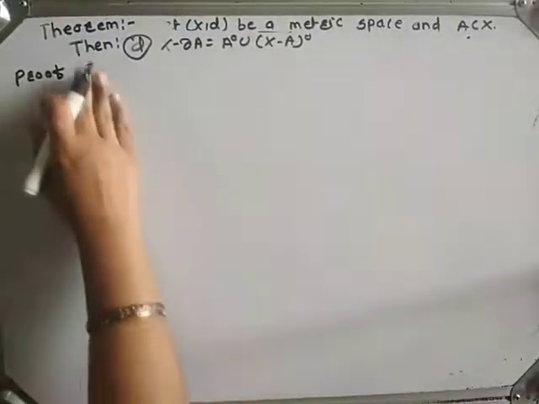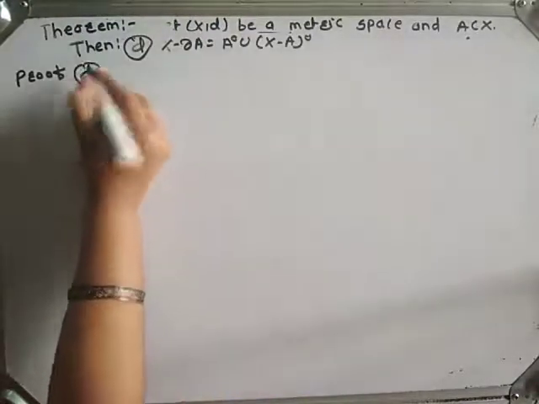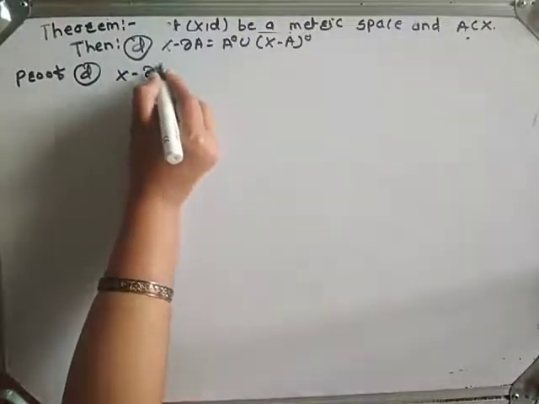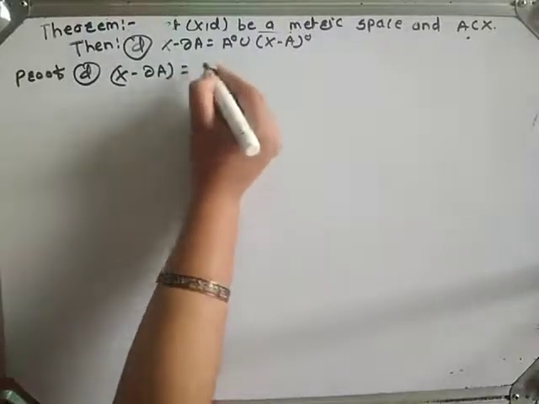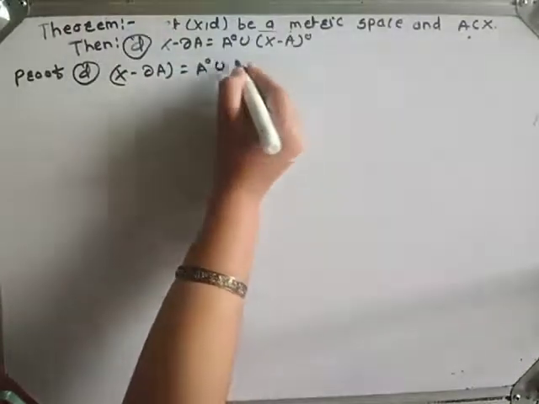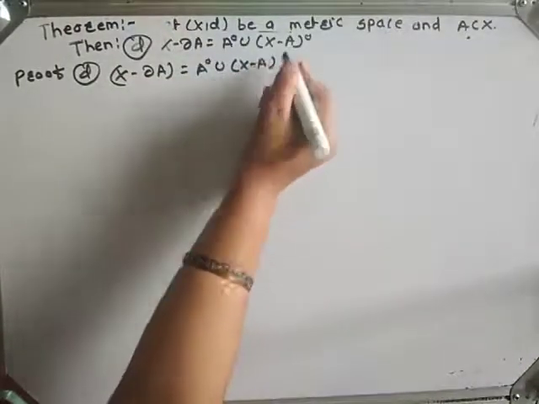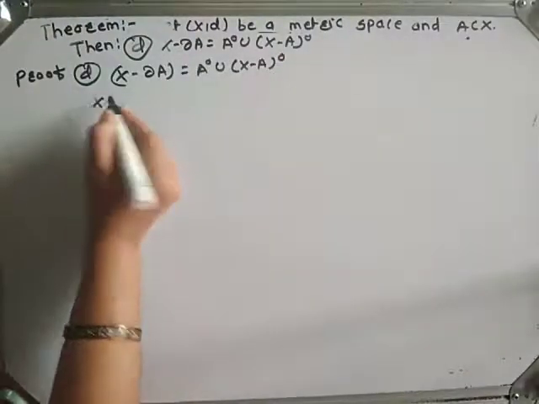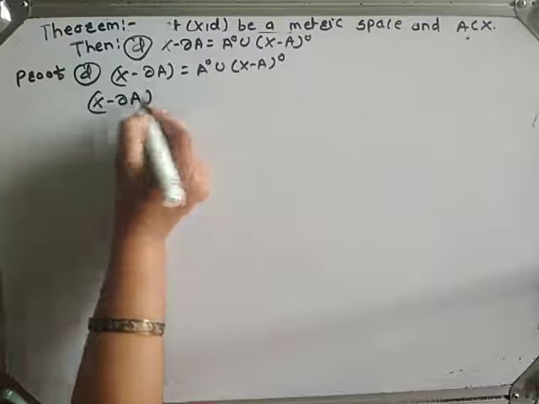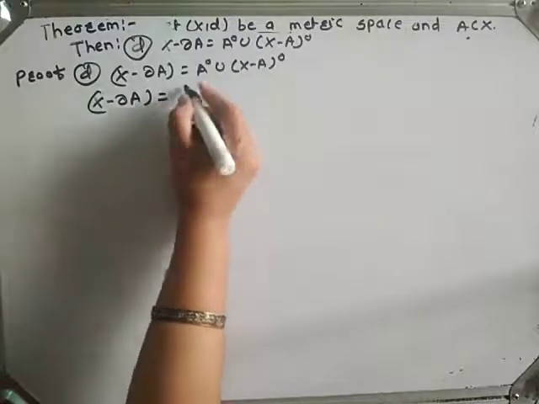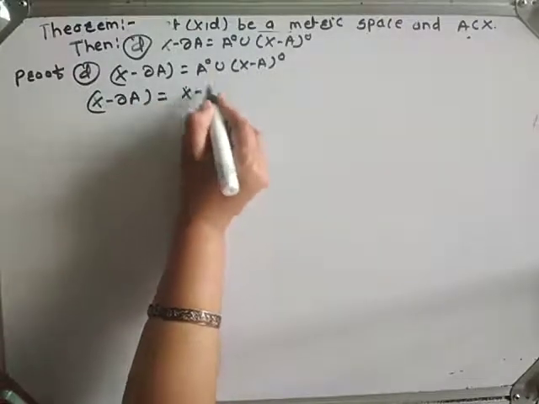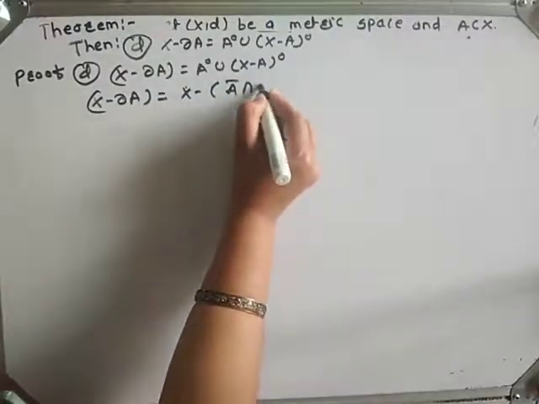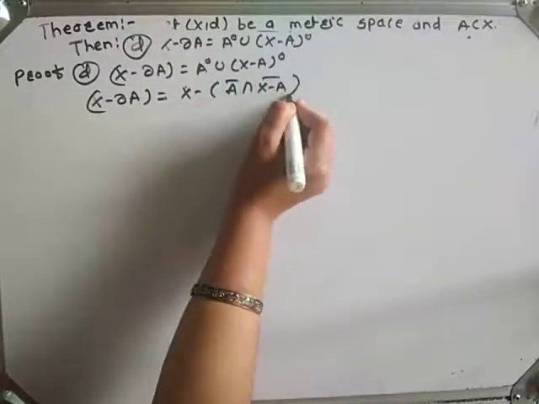Now we will prove part D. In part D, we have to prove X minus boundary A is equal to A interior union X minus A interior. For this, X minus boundary A can be written as X minus A closure intersection X minus A closure.